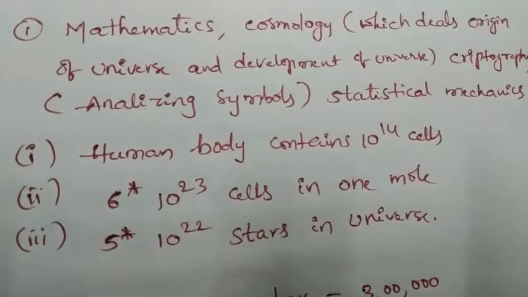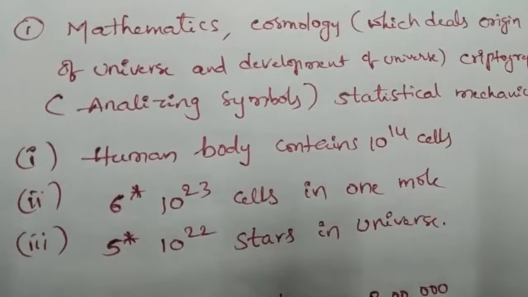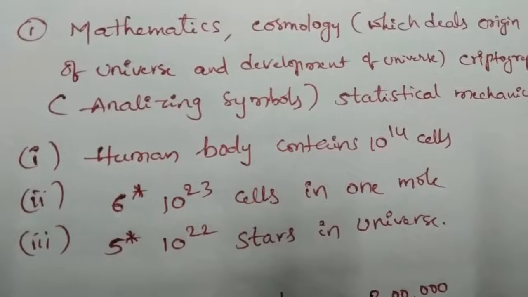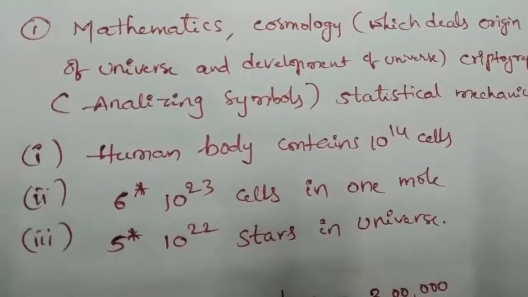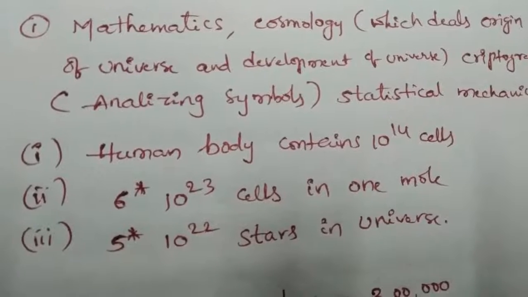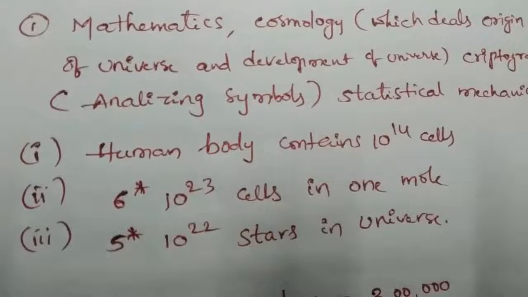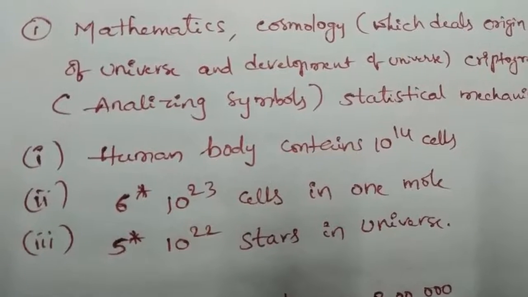One, the human body contains 10 power 14 cells. Second, 6 into 10 power 23 cells in 1 mole. Third, 5 into 10 power 22 stars in the universe.